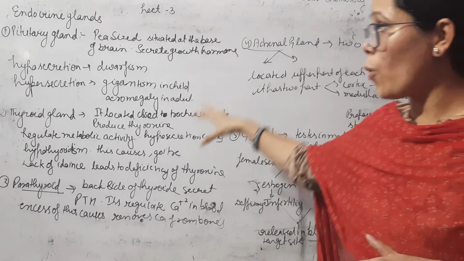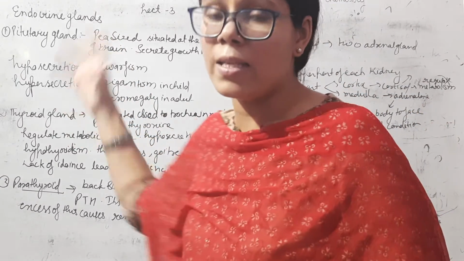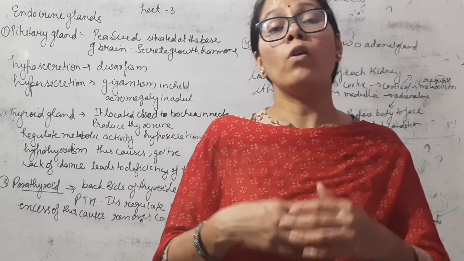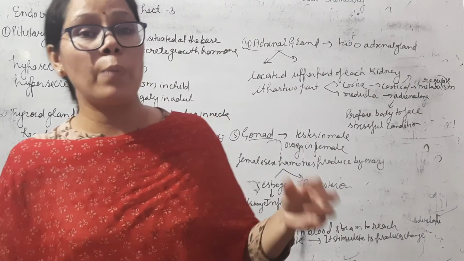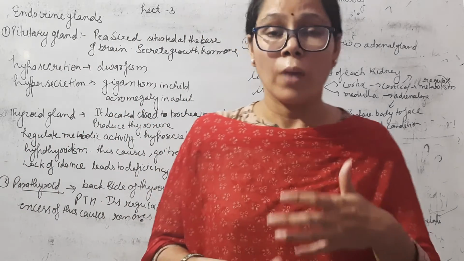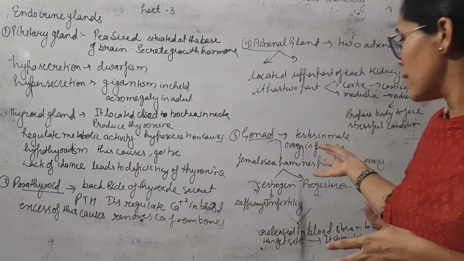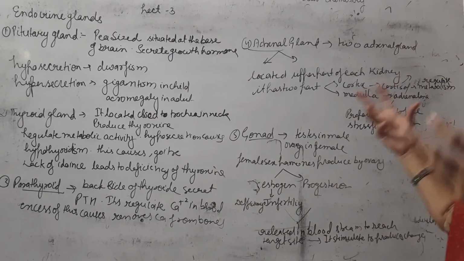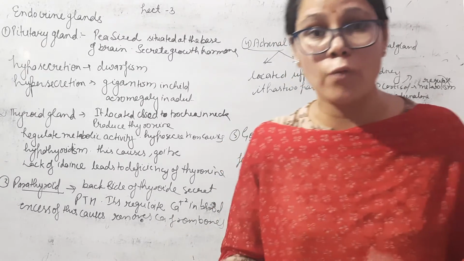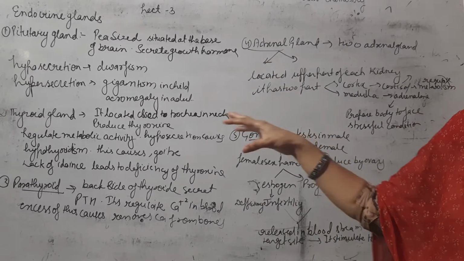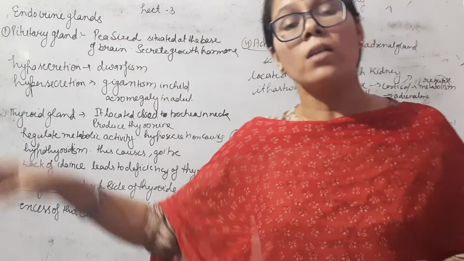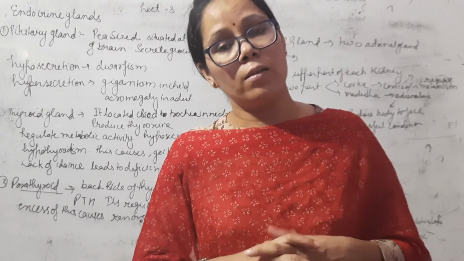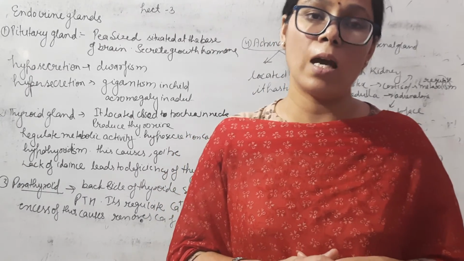So these different types of glands secrete different types of hormones, and these hormones are responsible for various changes. For example, growth, fertility, maturity of bones, strength of our bones. Different types of work and changes are carried out by these hormones. So our glands are completed in this lecture. In the next class we will discuss another topic.